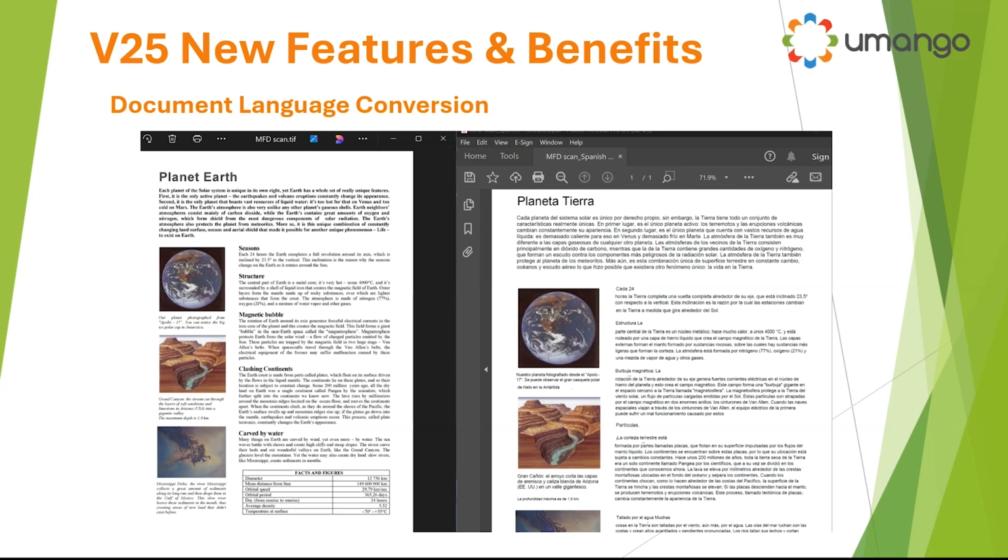In previous versions of Umango, you've been able to select words or phrases of text and dynamically, on the fly, convert them from one language to another. It's great for understanding what you're processing and also making those permanent pieces of information on your export. Version 25 takes it to a whole new level. Now we can convert documents from one language to the other, retaining layout of fonts, paragraphs, tables, pictures and so forth. Super easy and a huge benefit to anyone that's got that pain point.